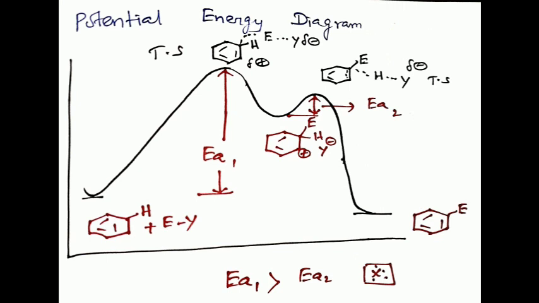So, this is the potential energy diagram for the arenium ion mechanism. From the diagram, it is found that the arenium ion is a true intermediate. The energy of activation for step 1 is greater than the energy of activation for step 2. What is EA1? That is the activation energy for the formation of the intermediate from the reactant, and the activation energy for the conversion of the intermediate to the product is called EA2.